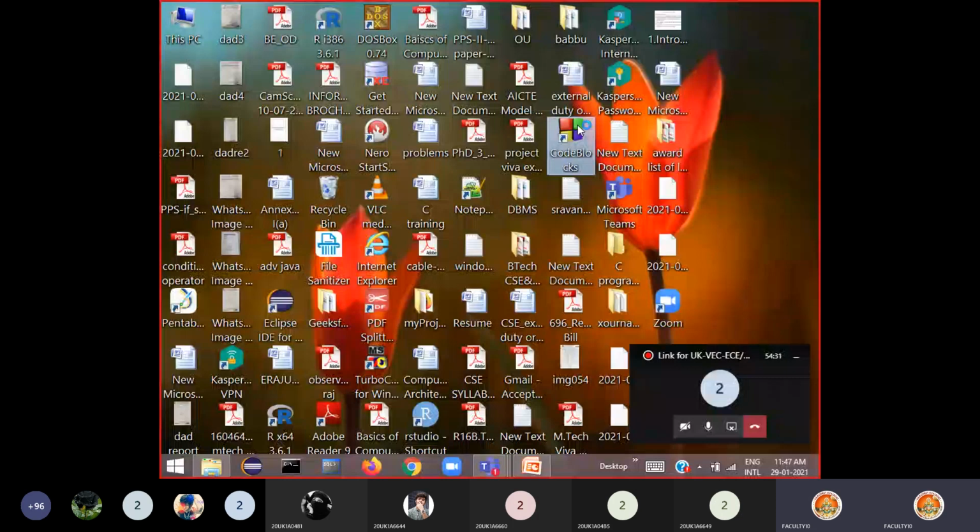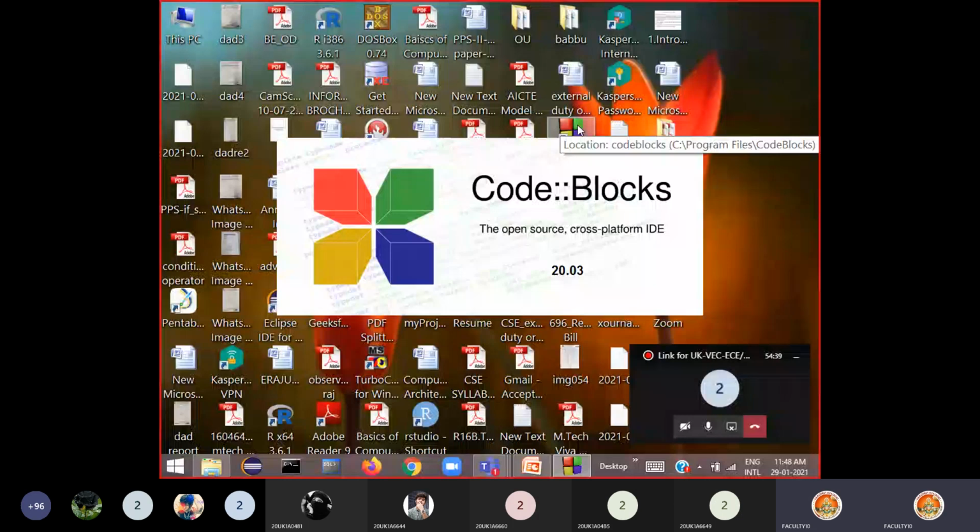We write the program in Code::Blocks and directly execute that program so that you can understand how a one-dimensional array can be used in a program.